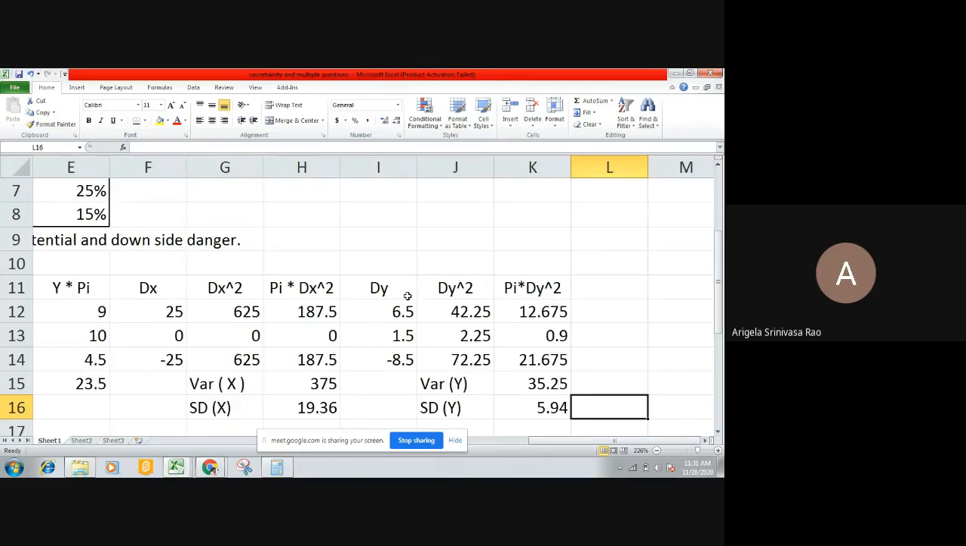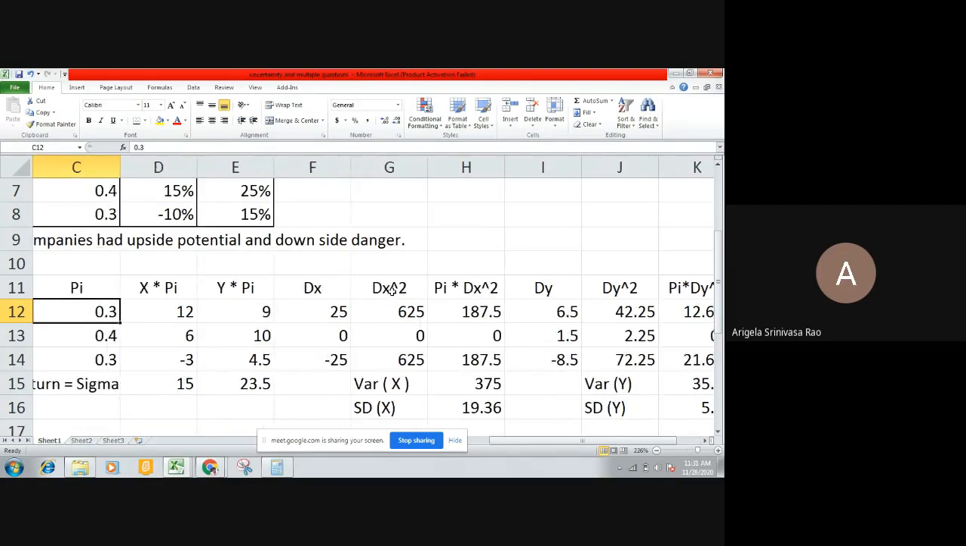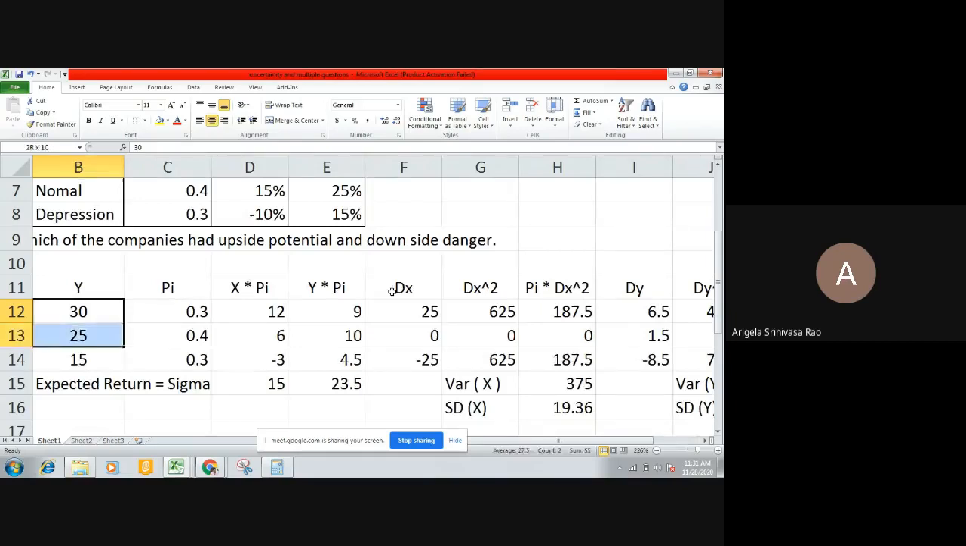Now these three columns are for Y. These are three dedicated columns for calculating standard deviation for XYZ company, right? So how does this 6.5 come? Because I told you Y minus expected value of Y. These are the Y values. Can you see the Y values? 30, 25 and 15. And their expected value is 23.5.